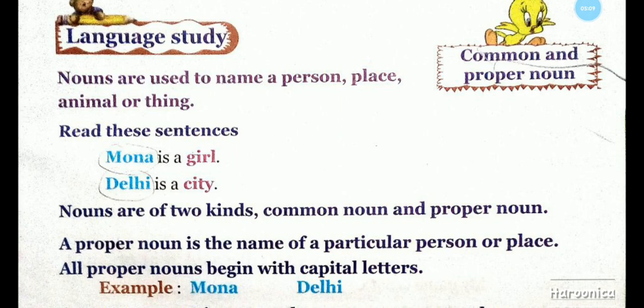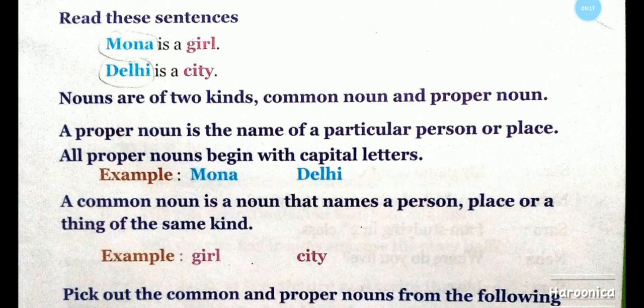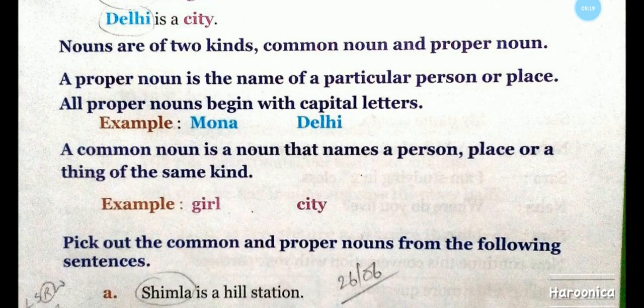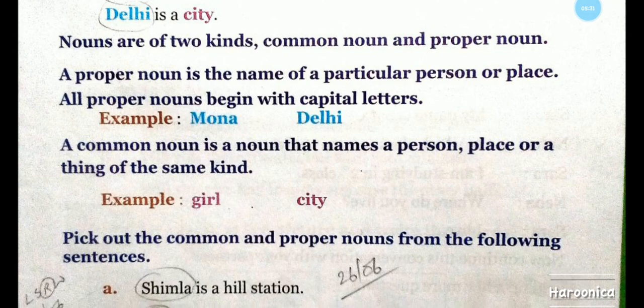All the proper nouns begin with capital letters. Example, Mona, Delhi. A common noun is a noun that names a person, place, or a thing of the same kind. Example, girl, city.